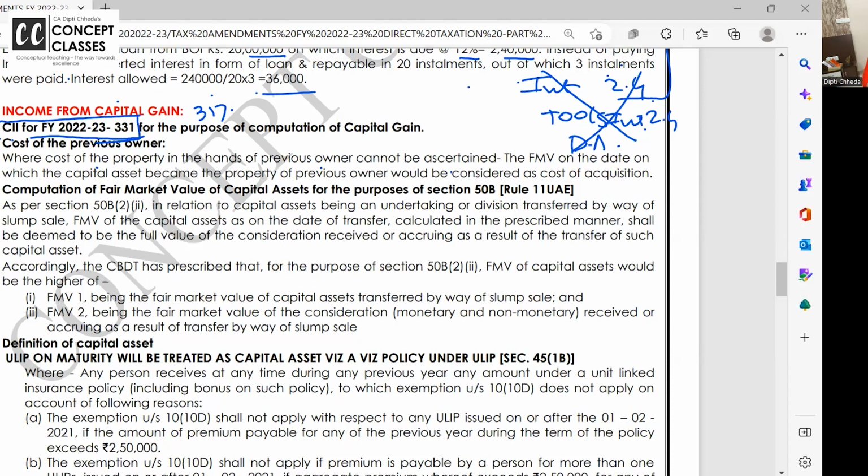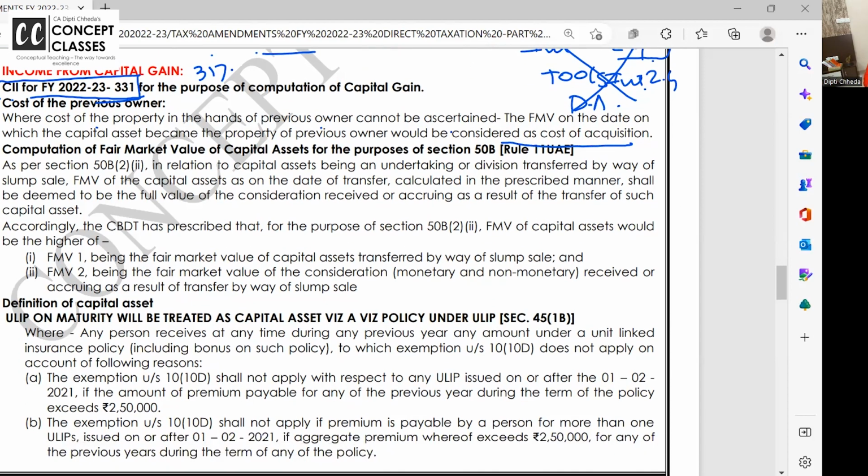The day the previous owner acquired it, if cost is not available on that date, what would be the fair market value that you can get? That will be taken as the cost of acquisition. Next, computation of the fair market value of the capital asset for the purpose of 50B. This is not an amendment.